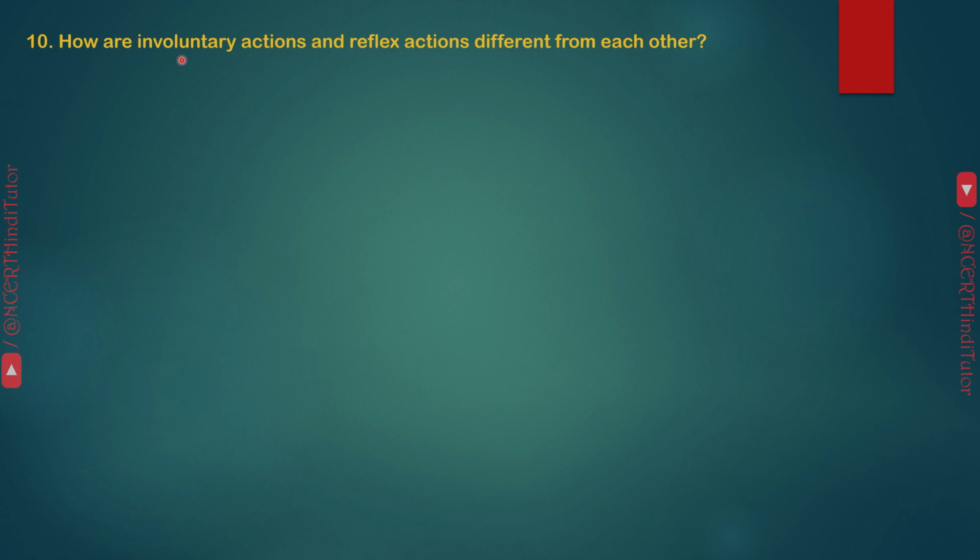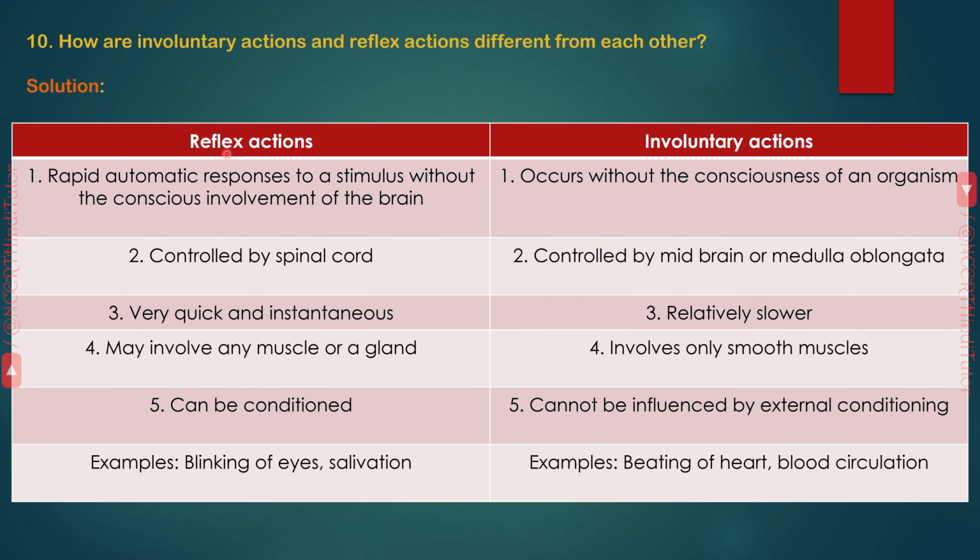Question 10. How are involuntary actions and reflex actions different from each other? Answer. Reflex actions: rapid automatic responses to a stimulus without the conscious involvement of the brain. Involuntary actions occur without the consciousness of an organism. Reflex actions are controlled by the spinal cord. Involuntary actions are controlled by the midbrain or medulla oblongata. Reflex actions are very quick and instantaneous. Involuntary actions are relatively slower. Reflex actions may involve any muscle or a gland. Involuntary actions involve only smooth muscles.